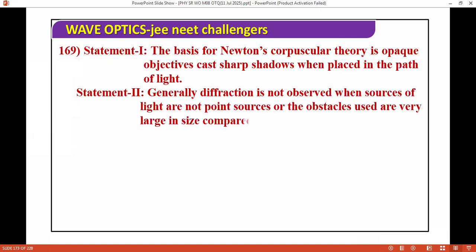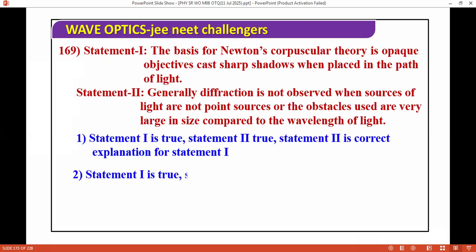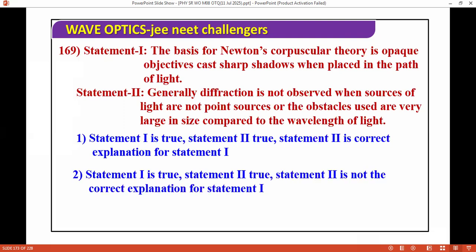Next question we have, the basis for Newton's corpuscular theory is that opaque objects cast sharp shadows when placed in the path of light. Generally, diffraction is not observed when the sources of light are not point sources or the obstacles used are very large in size compared to the wavelength of light.